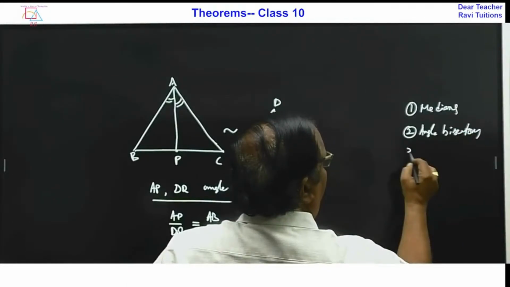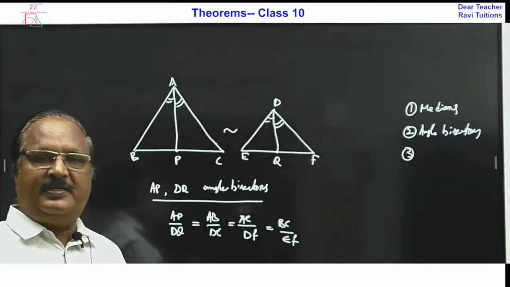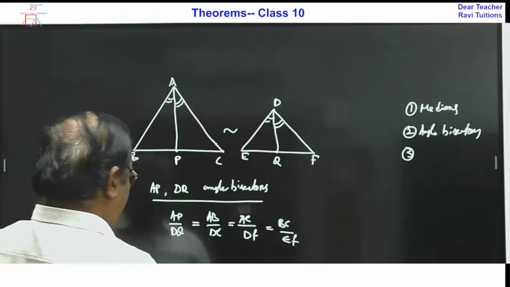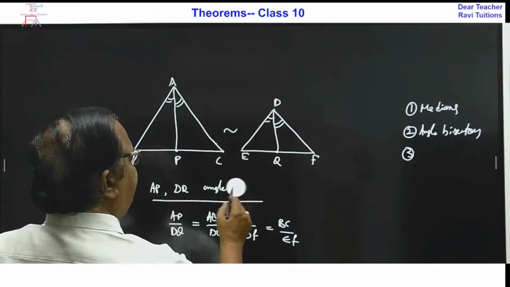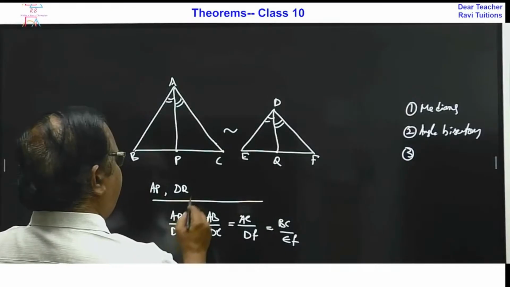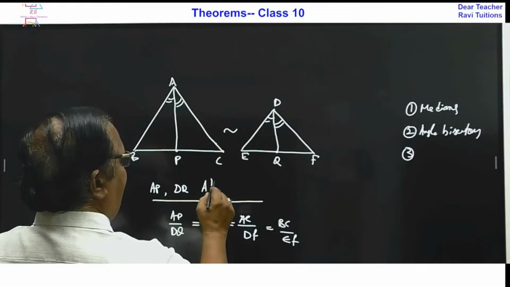Okay, now the third point. In place of angle bisectors, let us assume that these are altitudes.